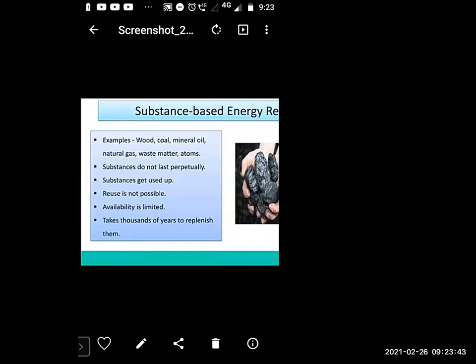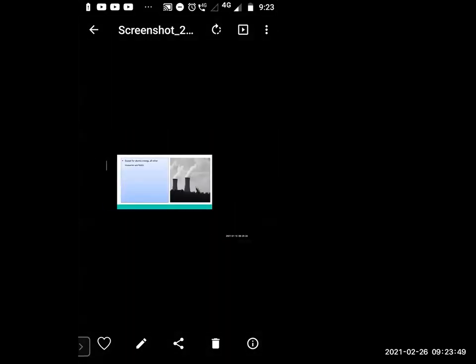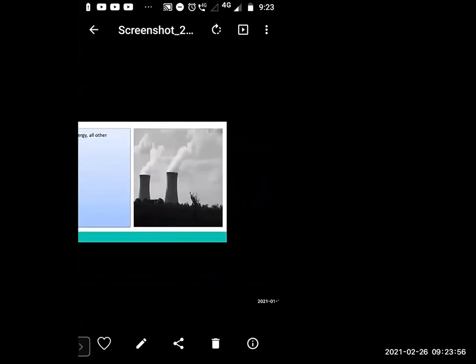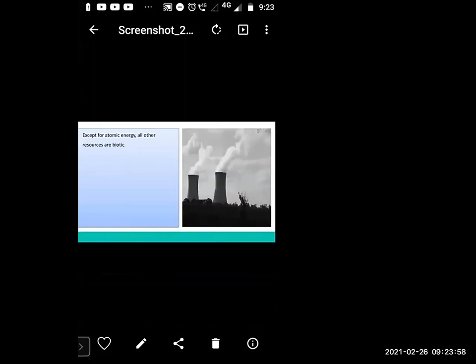It takes thousands of years to reproduce. So that's why it is very costly. See here, what is this? You have seen this. Except for atomic energy, all other resources are biotic.